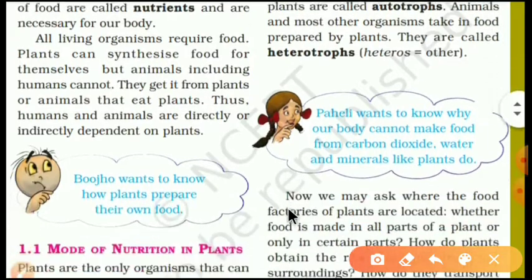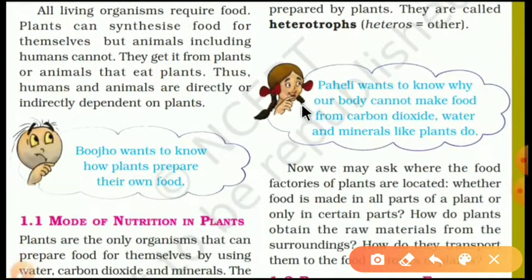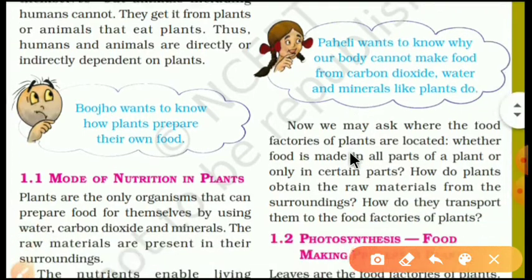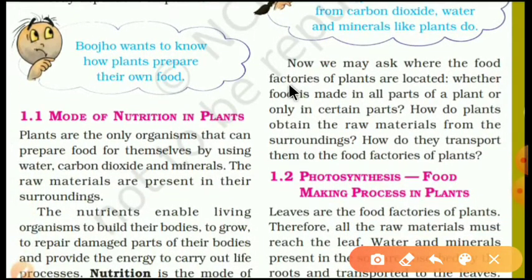Let's go further. Paheli wants to know why our body cannot make food from carbon dioxide, water and minerals like plants do. That is also a very important question, but there is one thing that we are going to discuss now. We may ask where the food factories of plants are located. Plants prepare their food somewhere, and that is a food factory.